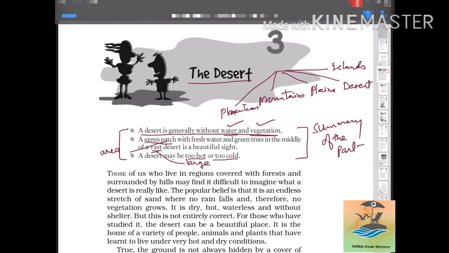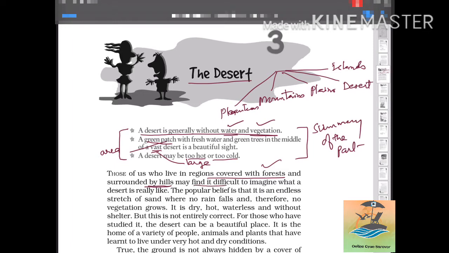Those of us who live in regions covered with forest and surrounded by hills, maybe in South India where a lot of forests are there, or in the northeast part of our country, where there are many areas covered with forest and rivers. And those who belong to hilly areas like Uttarakhand, Himachal or J&K, where we have lots of hills and mountains.